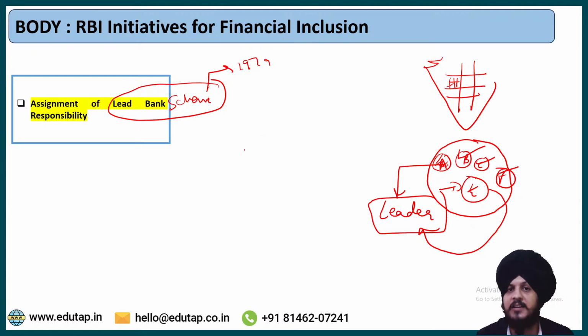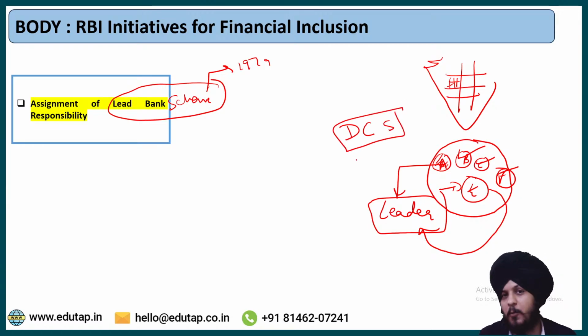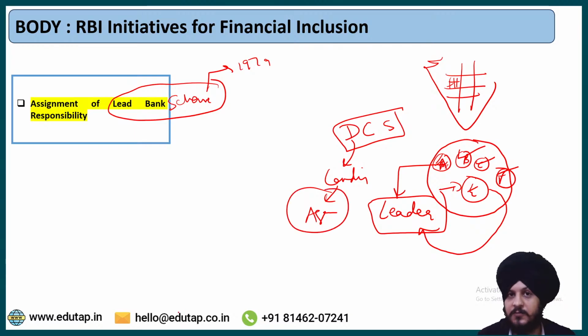Let us say there is a certain scheme that is run by the government, just a hypothetical scenario. Let us say the name of the scheme is the district credit scheme. Now let us say as a part of this scheme, the most important objective is to promote lending to the agriculture sections of the society, that is, the farmers. Fine. So that is the objective. Now the lead bank is going to make sure that this scheme happens in the most effective manner.